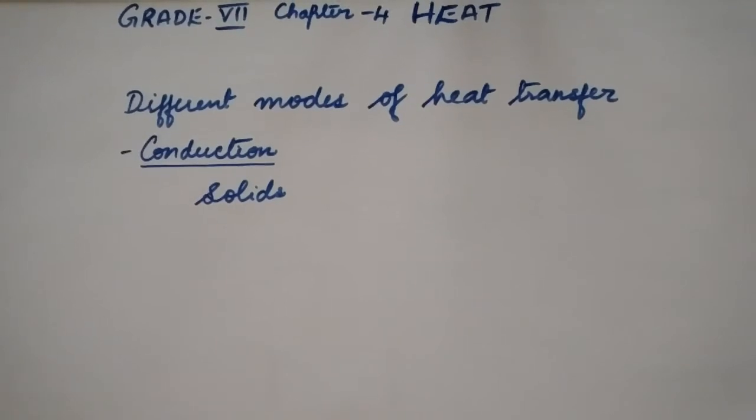The substances or the materials which allow heat energy to flow through them easily are called good conductors of heat. All metals are good conductors of heat. For example, silver metal, copper metal, aluminium metal, iron are the good conductors of heat. And the substances which do not allow heat energy to pass through them are called bad conductors of heat, or they are called as insulators.